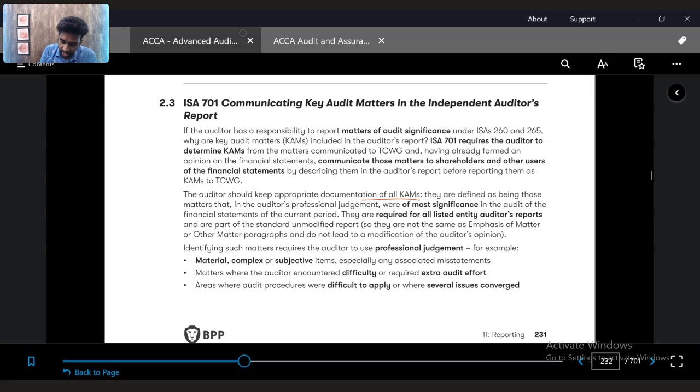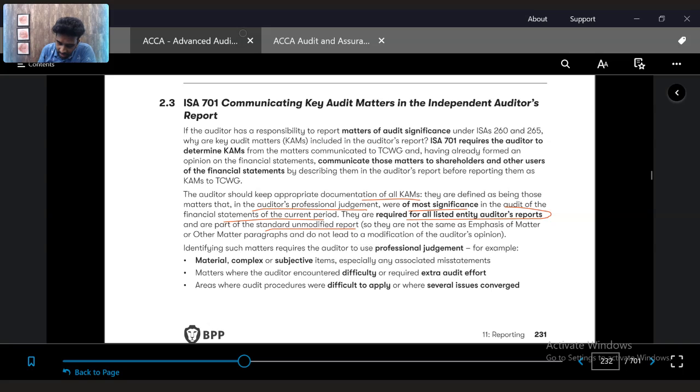KAMs are those matters that, in the auditor's professional judgment, were most significant for the current period financial statements. They are required for all the listed entities. So the KAM report is required for all the listed entities and is part of the standard unmodified report. Just because we have a KAM doesn't mean that the report or the opinion is modified. Opinion being modified is separate to having key audit matters. Even if we have an unmodified opinion, we will include key audit matters.